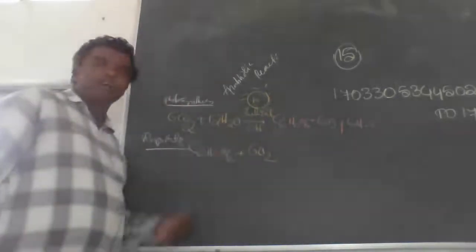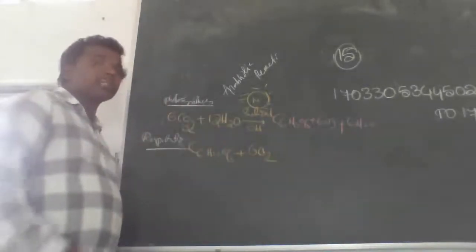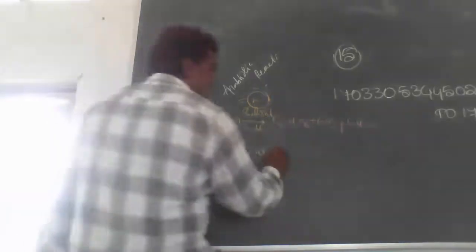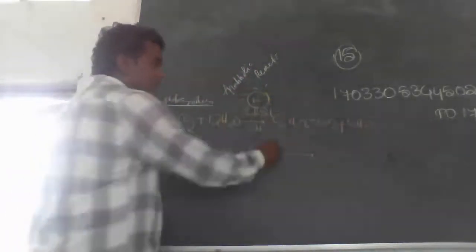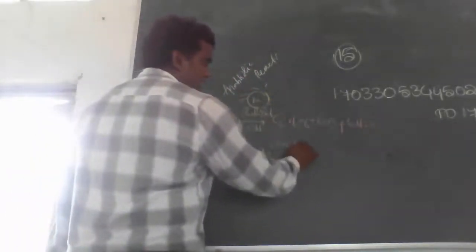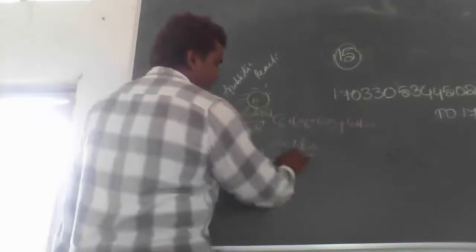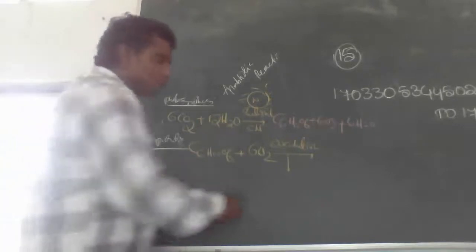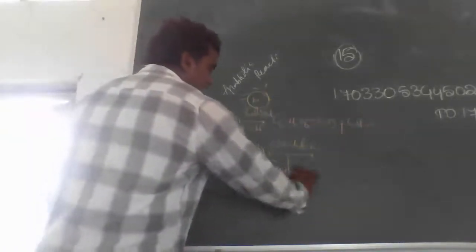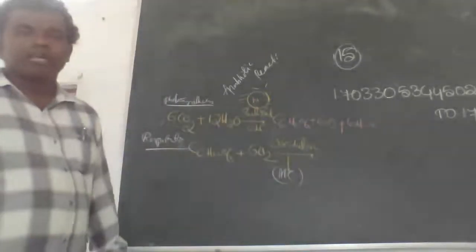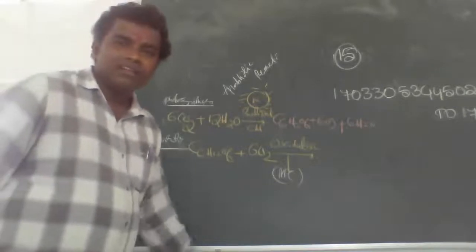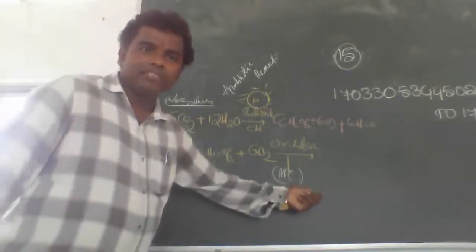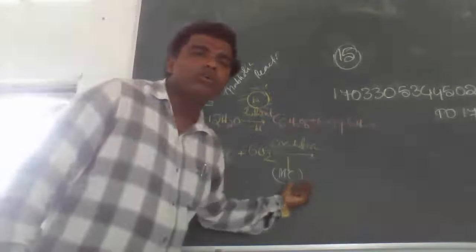In the MC, what does MC mean? Mitochondria, sir. Yes, very nice, excellent.